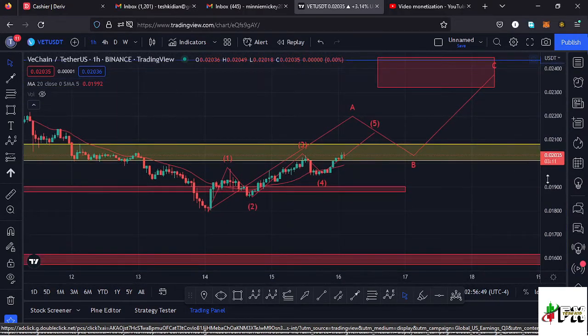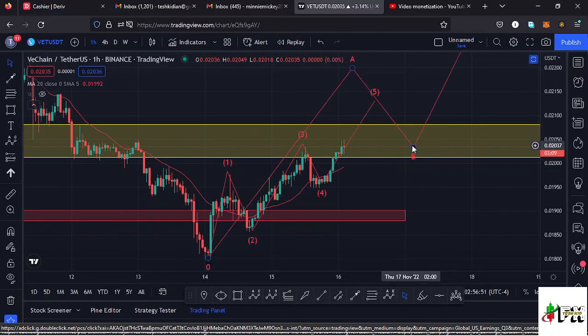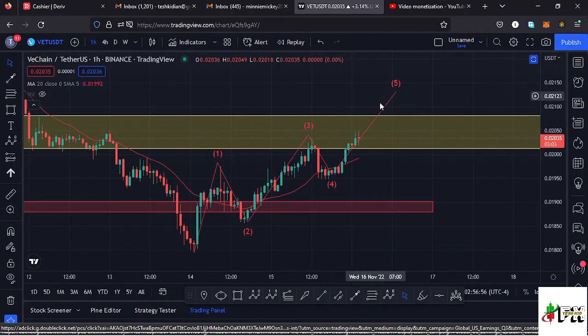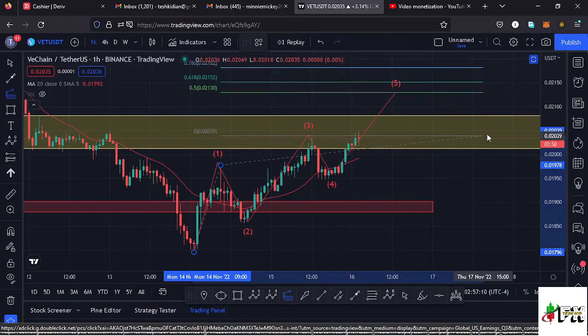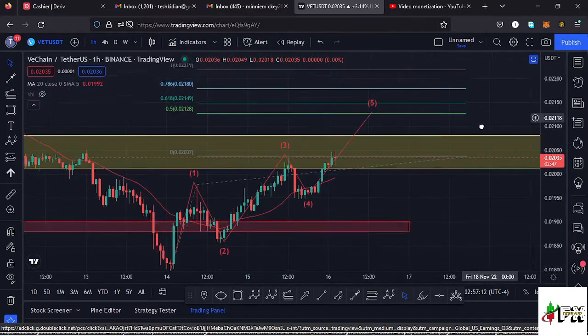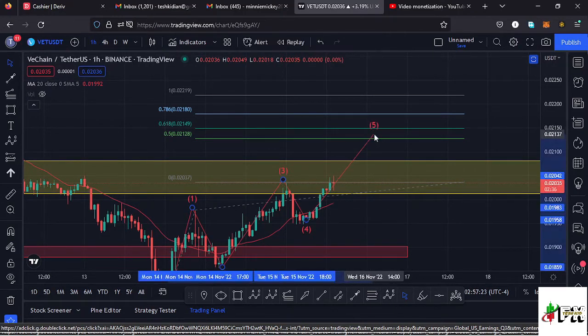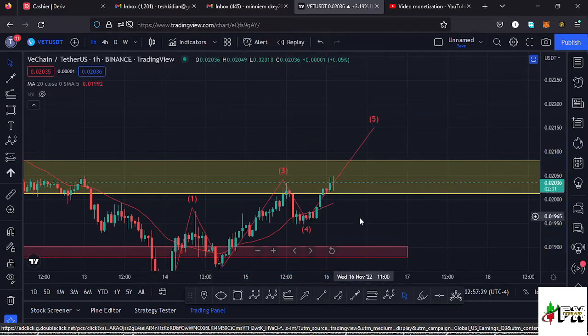And getting back into the formation of this Elliott wave structure that I have down here, we can use the trend based Fibonacci to sketch out a minimum target area to the upper side in the formation of this higher degree wave count 5 over here. And I just need to use the trend based Fibonacci from connecting it from the low of that first wave to the high of that first wave, then drag the fibs to the high of that wave 3, and that gives me a minimum target area to the upper side in the formation of that wave 5 at around the fib level 0.618, and that perfectly lies at around the $0.021 mark, and that gives me the key scenarios that I expect to play out here on the Vechain chart.